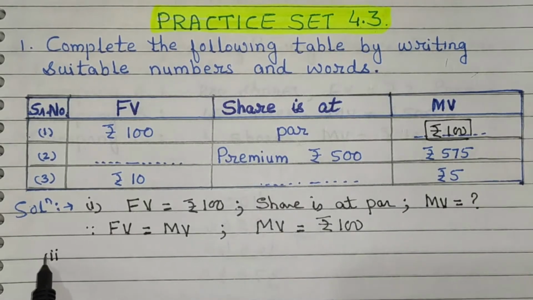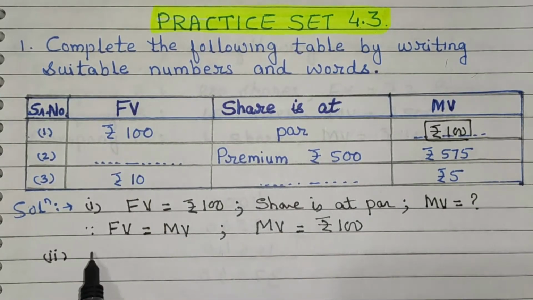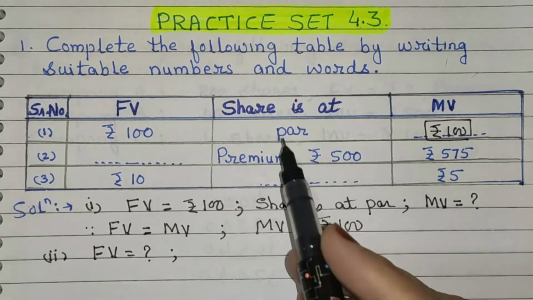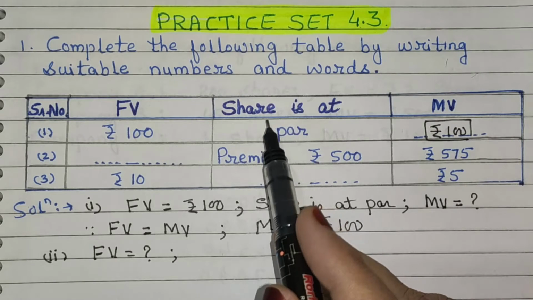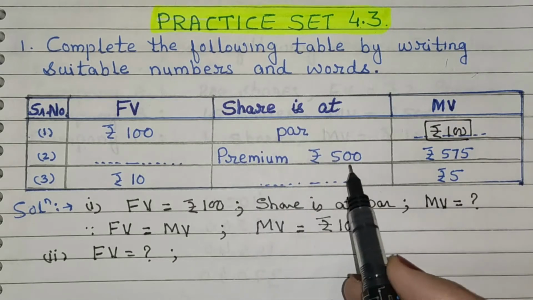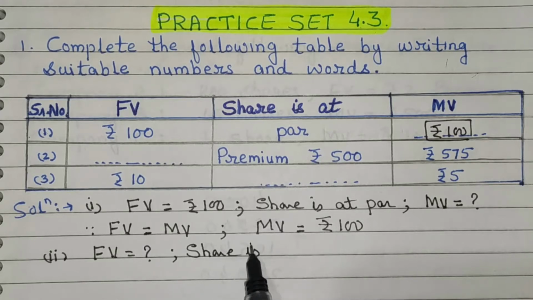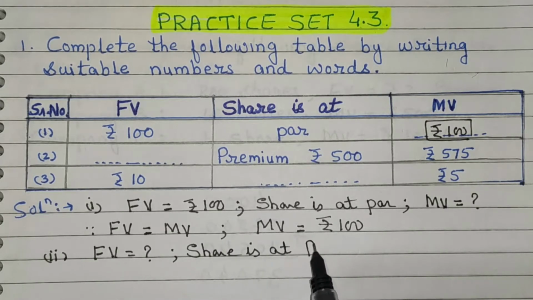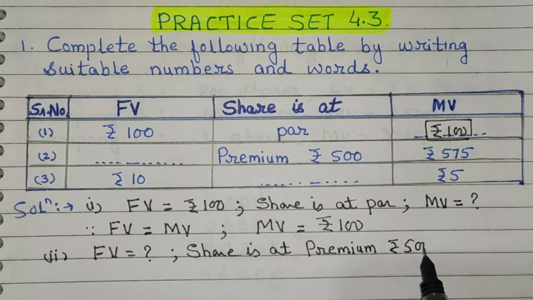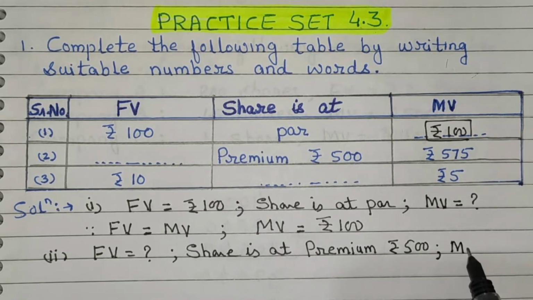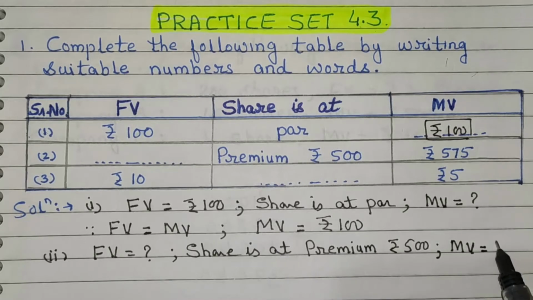Now look at the second one. Find out the value of FV, and in the next column it is given share is at premium rupees 500. Write down here share is at premium rupees 500, and the value of MV is given. Now the value of MV is equal to rupees 575.